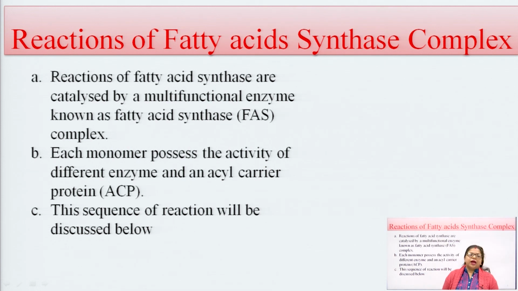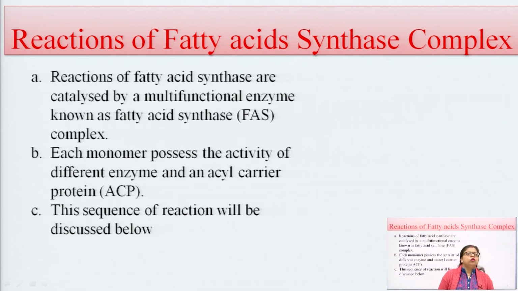After the formation of acetyl coenzyme A, various reactions are required for the synthesis of fatty acid by the fatty acid synthase complex. These reactions are catalyzed by different multifunctional enzymes known as the fatty acid synthase complex, which helps in the formation of fatty acid.